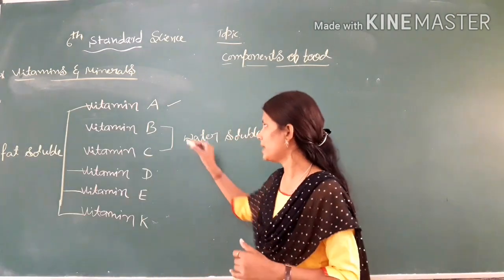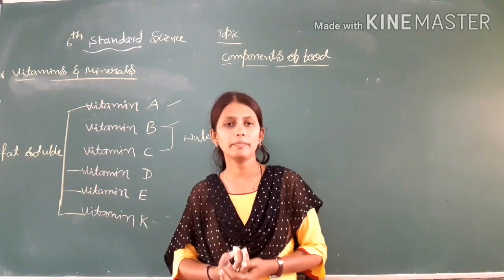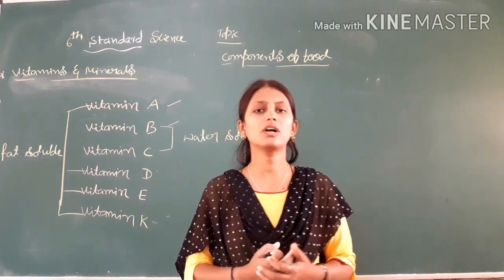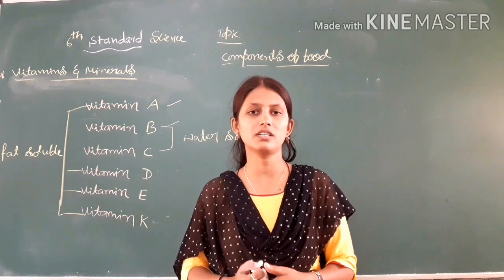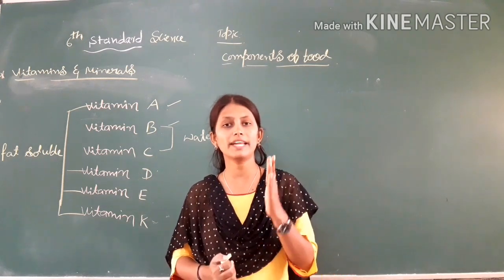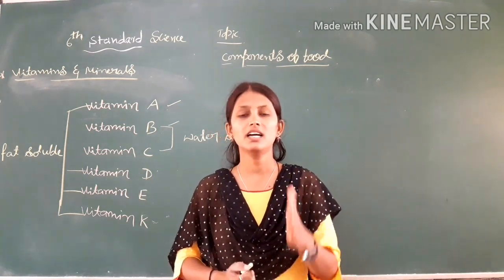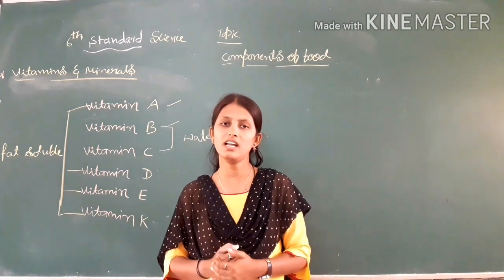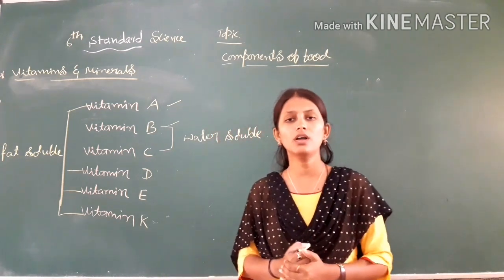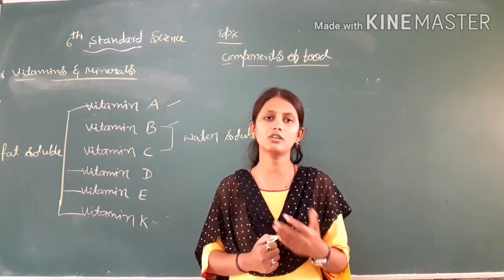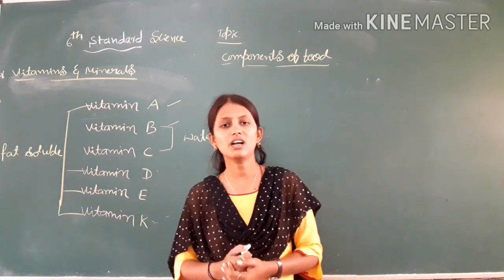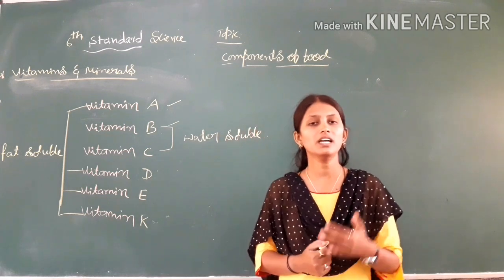Now vitamin B. Vitamin B helps to convert starch and sugar into energy, meaning it helps in the breakdown of carbohydrates into energy. Vitamin B also promotes digestion and growth.